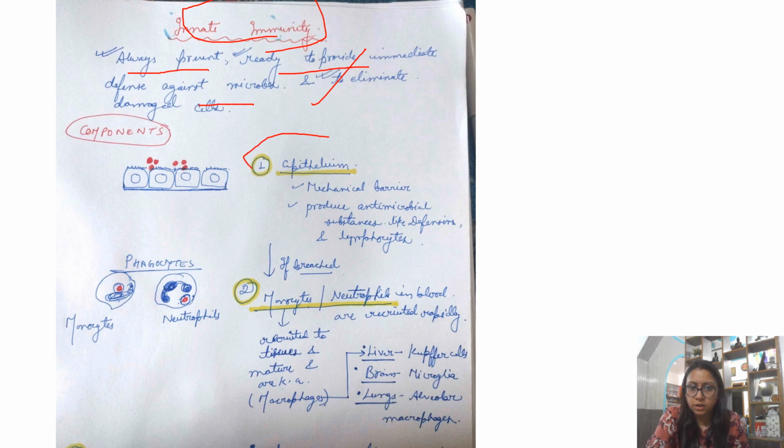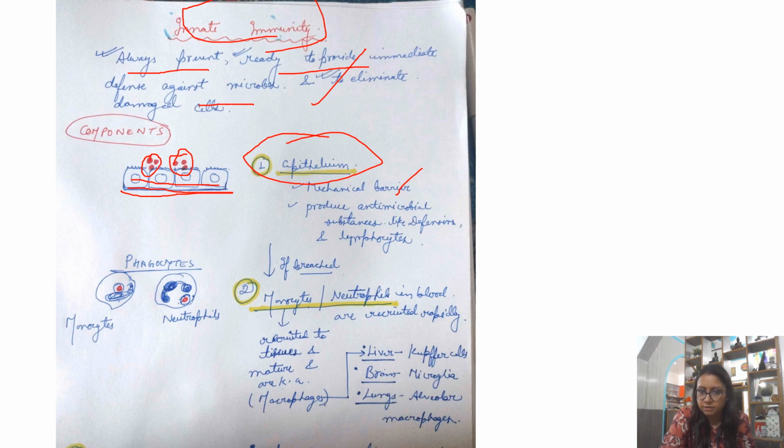First is your epithelium. Any skin lining or any tissue has an epithelial lining. Fine. Suppose you are considering this, I have made a rough diagram. This is an intact basement membrane. Overlying it you have this epithelial lining, and these red dots I have made as microbes. So what happens? This epithelium is acting as a barrier to entry of these microbes to the underlying structures. So epithelium is acting as your mechanical barrier.